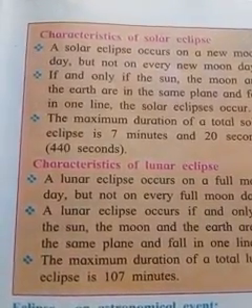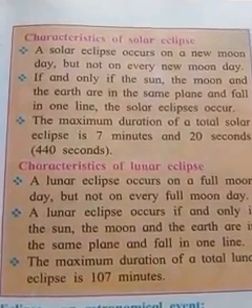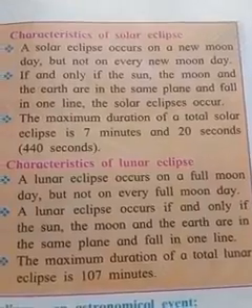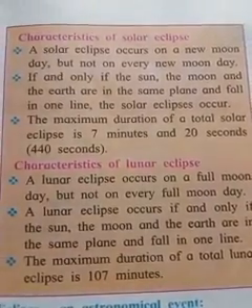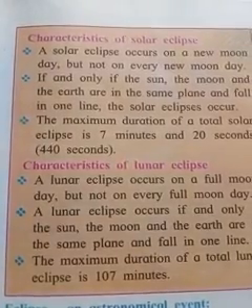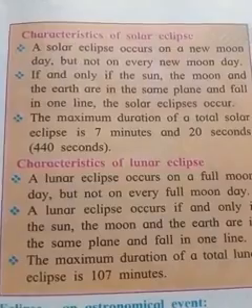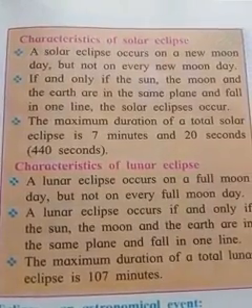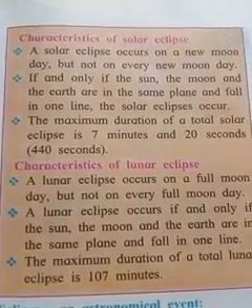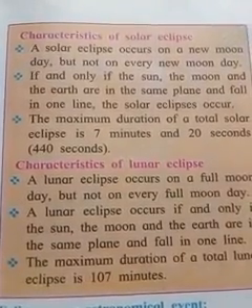That means if and only if the sun, the moon and the earth are in the same plane, and hence in one line, at that time the solar eclipse occurs.